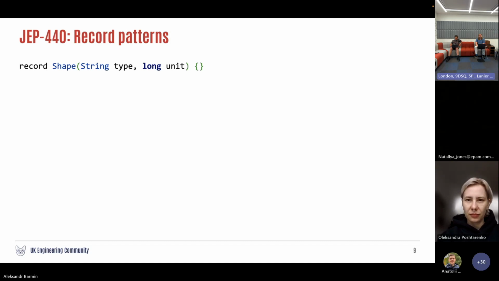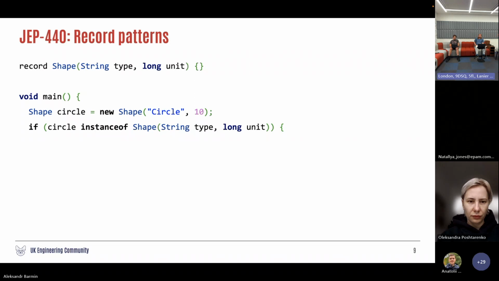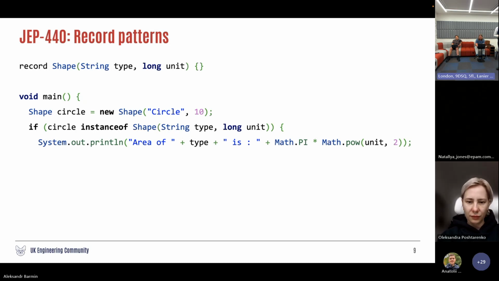Okay, moving forward, records. Records were introduced in Java 15, if I remember correctly, to have a better way of having DTOs. Let's imagine the scenario: we have a shape which consists of type and unit. Now when you create it, instead of just writing if circle is an instance of shape and next getting access to its internals, you can define a pattern. Roughly speaking, in JavaScript it is called destructuring, but here it is called a record pattern. And now inside the code, you can have access to these internal properties of your pattern. Fewer characters to write, which is quite convenient, I assume, right?